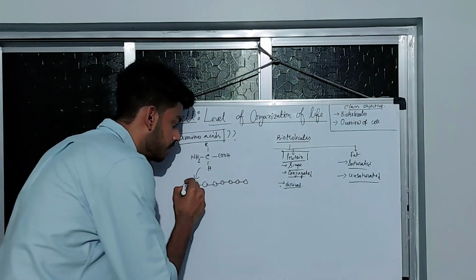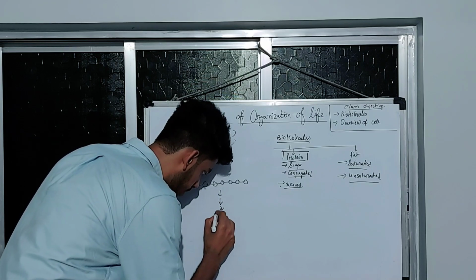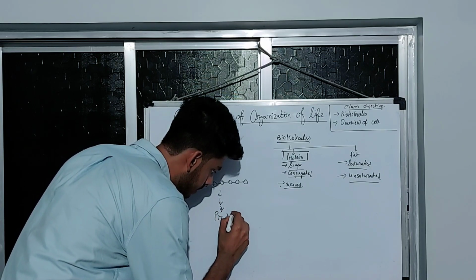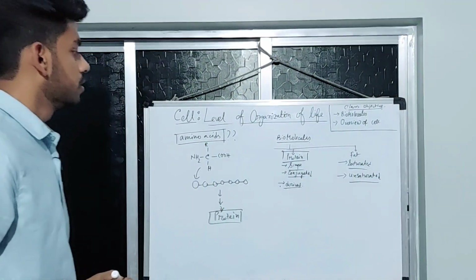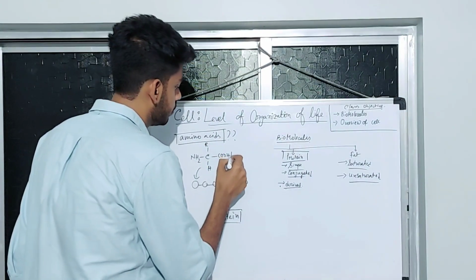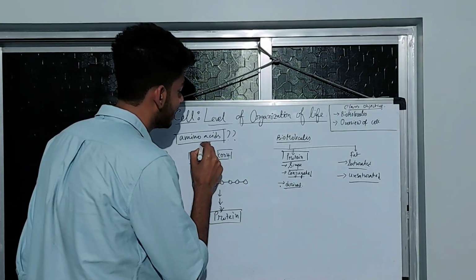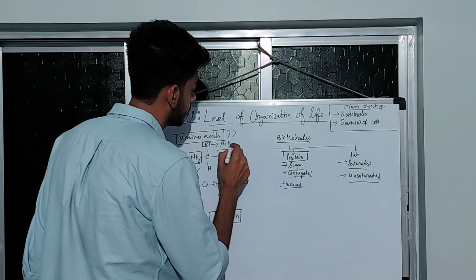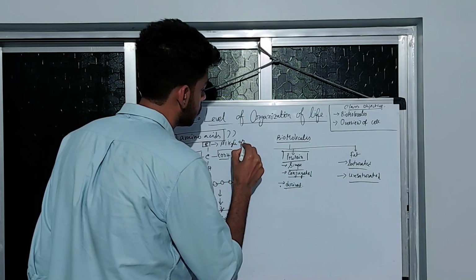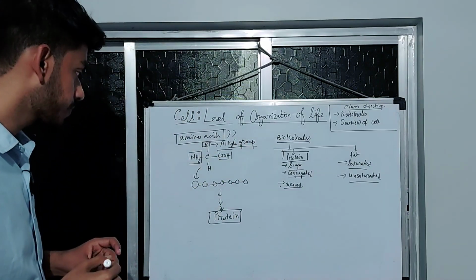These multiple amino acids eventually give our final product, that is protein. So this is one carboxylic group. This is one amino group. This is one alkyl group.